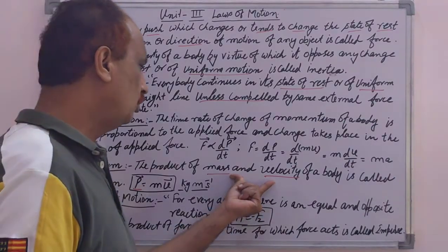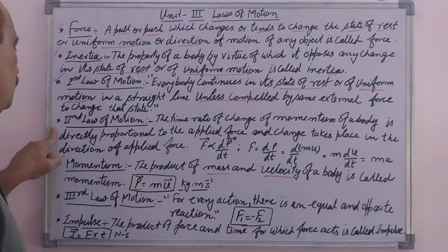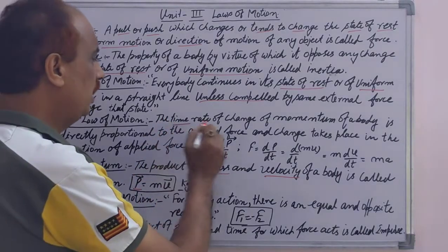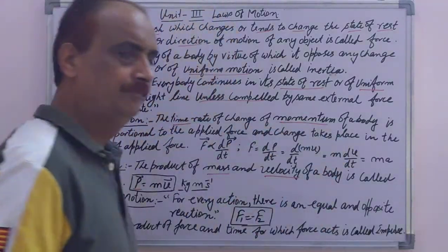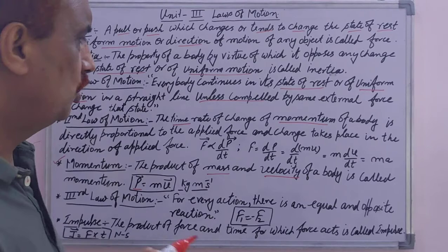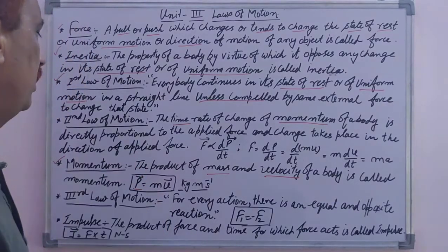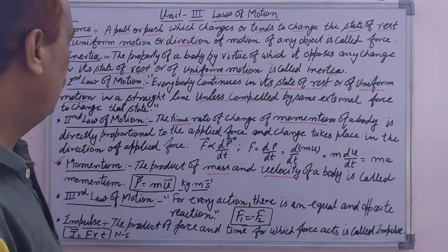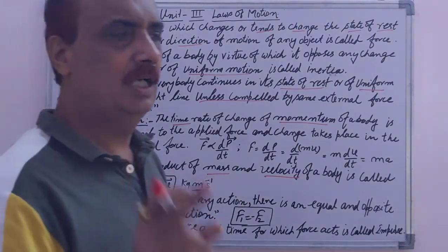On the basis of momentum, we discuss Newton's second law of motion. The statement of the second law is that the time rate of change of momentum is directly proportional to the applied force, and the change takes place in the direction of the applied force.